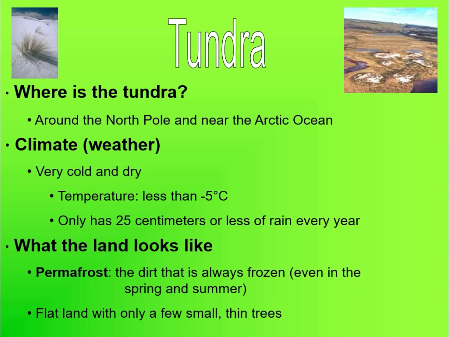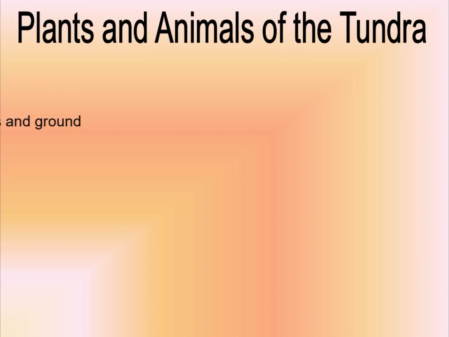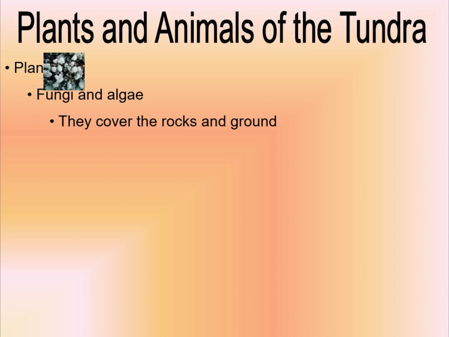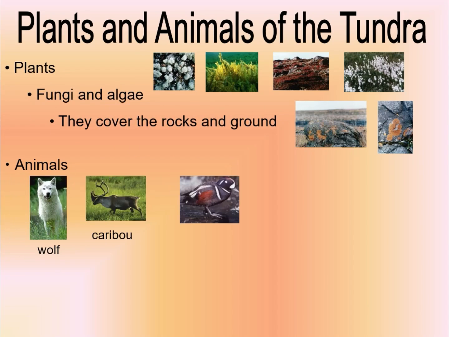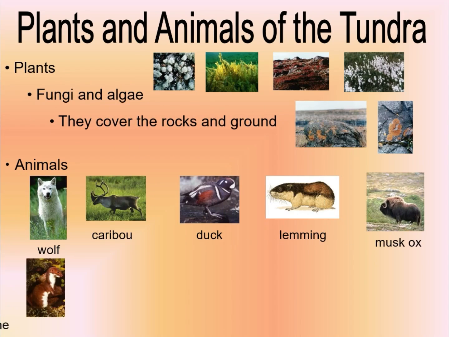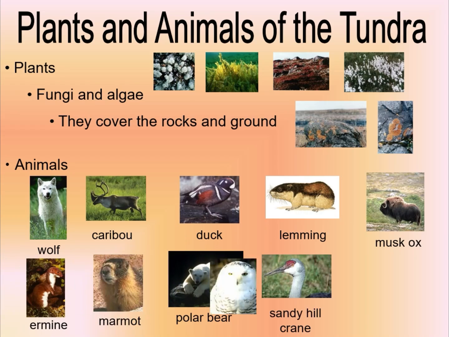And about the looks, we can say that the soil is always frozen and there are some flat, thin, small trees. Basically, plants, fungi, and algae are living in tundra. And about the animals, there is a variety of animals living in tundra, as you can observe.